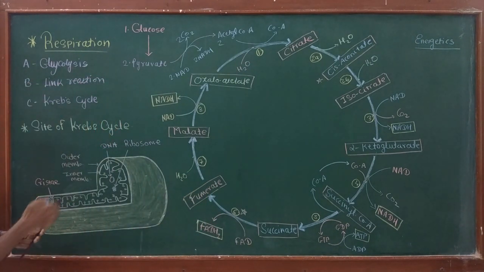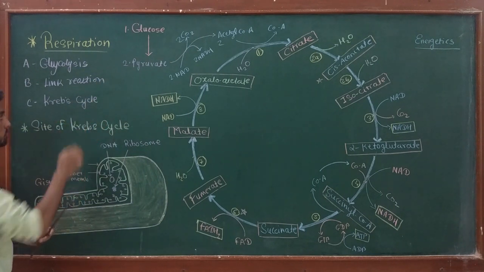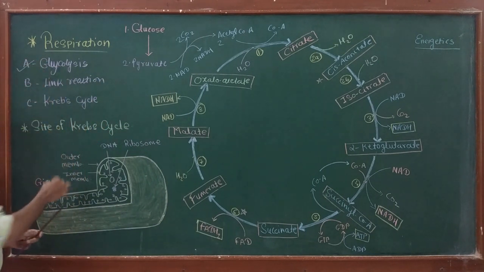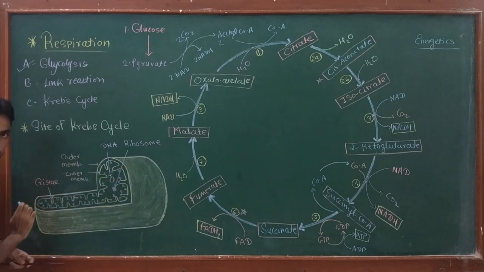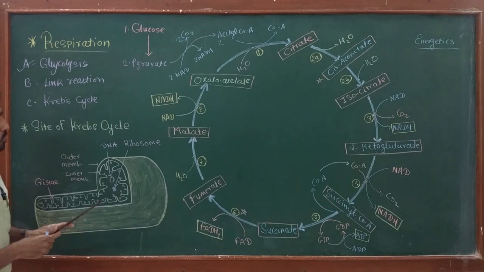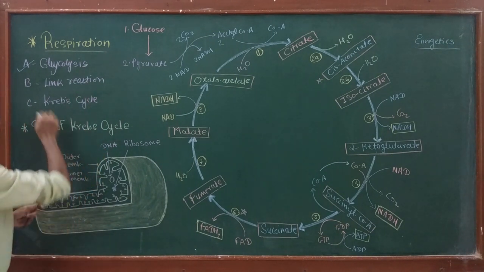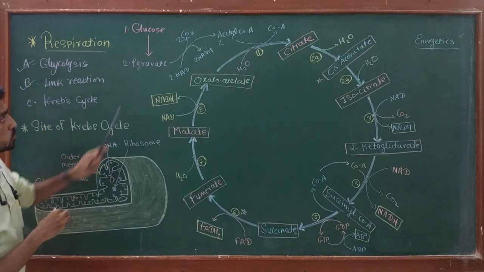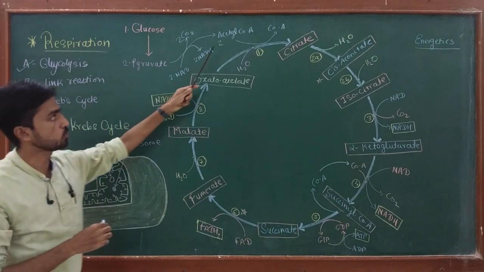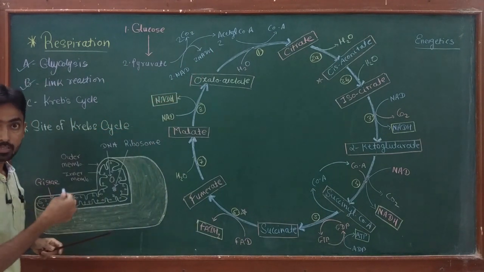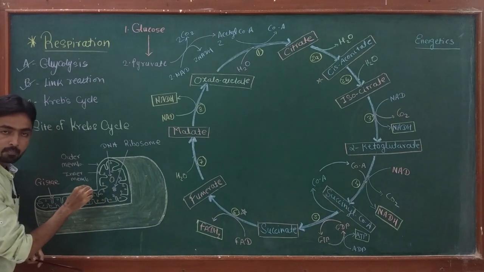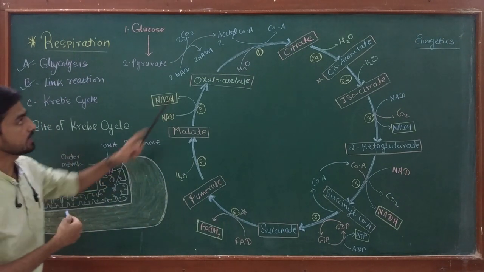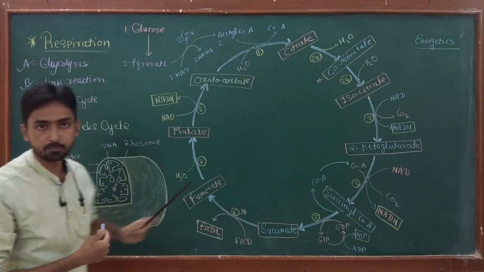So when pyruvate is produced in the cytoplasm by glycolysis, pyruvate enters the mitochondria. This is the structure of the mitochondria, through the pyruvate shuttle. When pyruvate enters the mitochondria, the link reaction occurs, and two molecules of pyruvate are converted into two molecules of acetyl-CoA. So now acetyl-CoA is present inside the mitochondria, and it can directly enter the Krebs cycle.